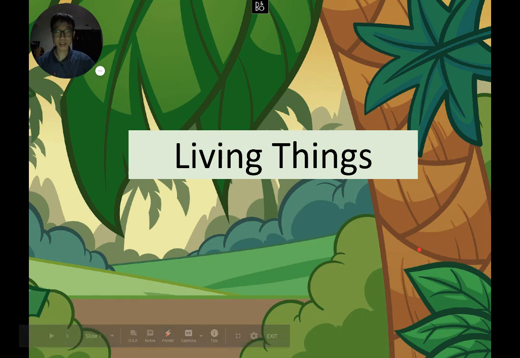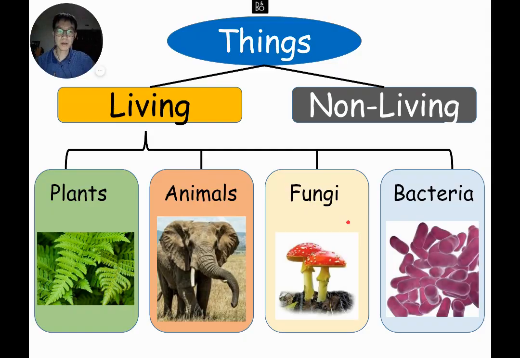So if you've watched this before on Zoom, feel free to skip on to the next part. But if you've missed it, let's look at living things. And if you remember, what are the four groups of living things? You have plants, animals, fungi, and bacteria. So we had four groups of living things that we looked at.